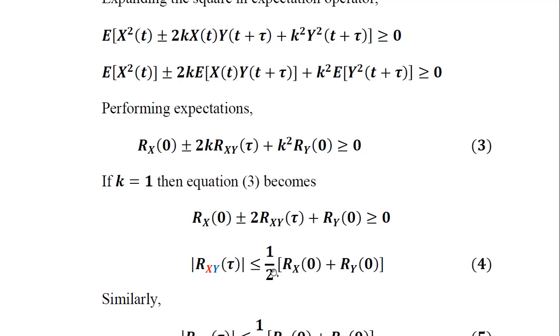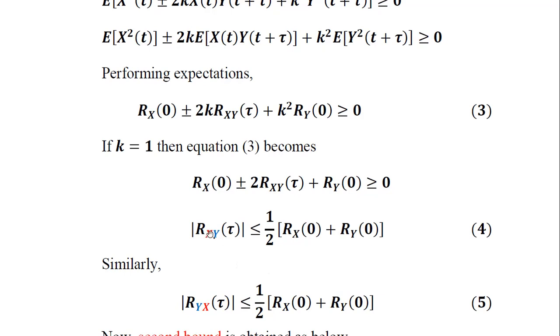So the average value is always greater than or equal to the mod of Rxy(tau). This is one limitation: the cross correlation function with time lag tau between x and y can never exceed this limit, the average of the correlation functions of x and y. This is one bound on the cross correlation function dictated by equation number 4.